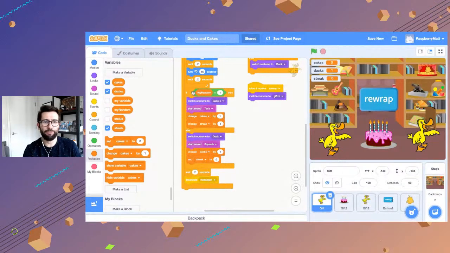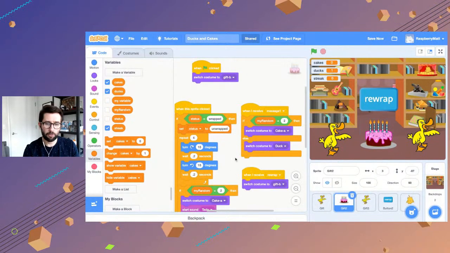So if we got it right, if the random value was 1 and it's the first gift that is the cake, then we change streak. We take streak and add 1 to it. Otherwise, we set streak to 0 if it's the duck. Let's implement that in our other gifts as well. Okay, I'm going to go down here.